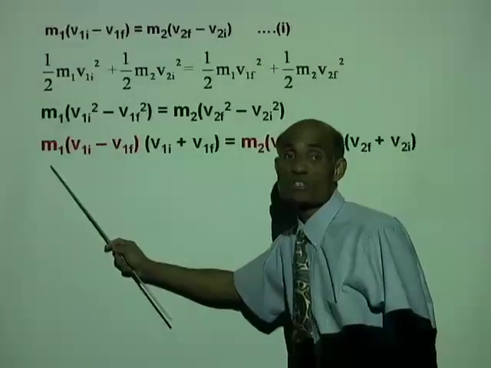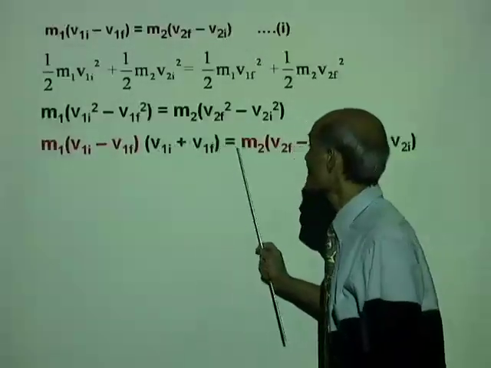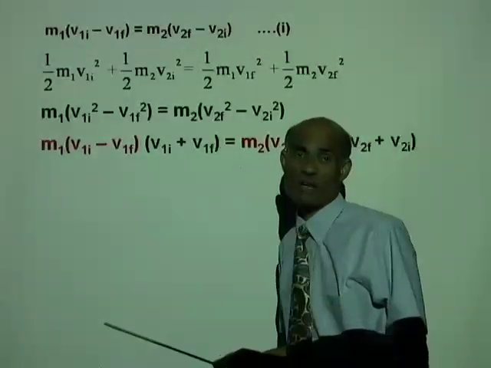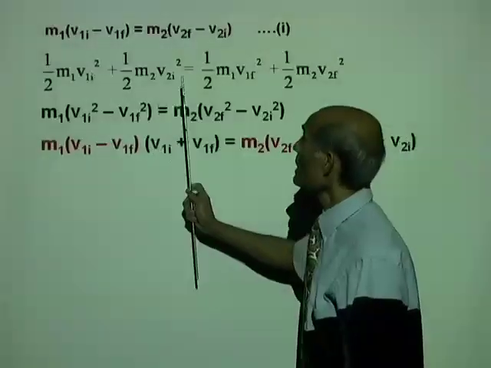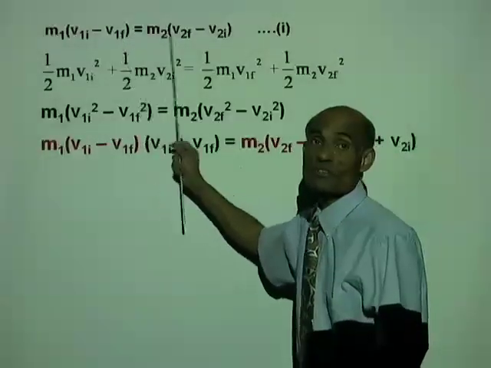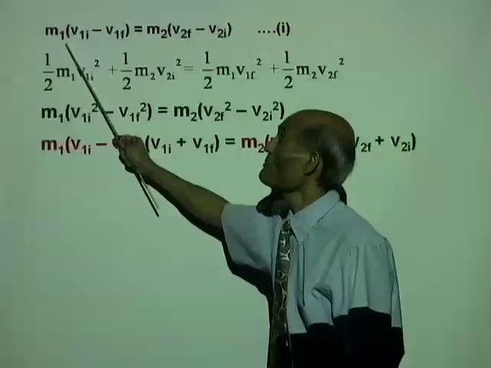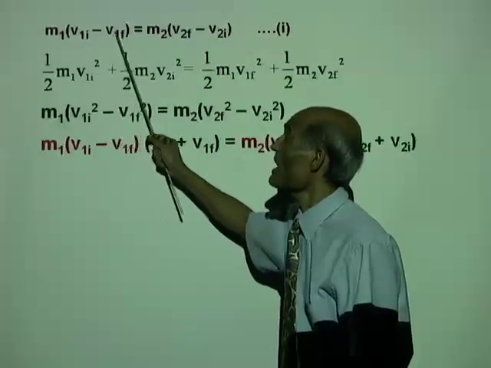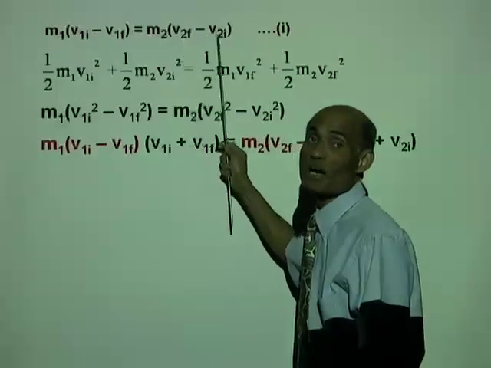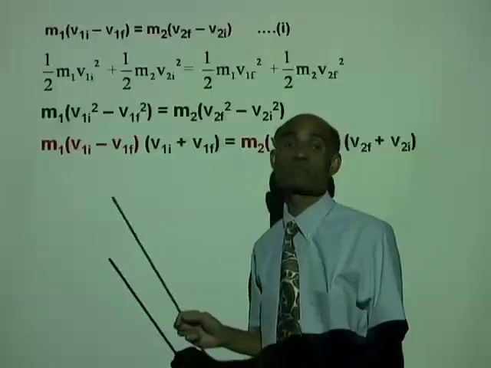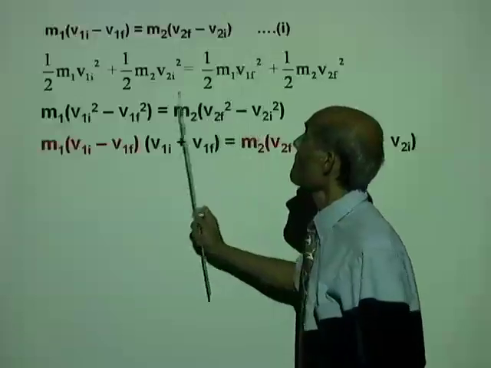Now, if you noticed, if you can watch this in color, well, the colors don't record very well. But if you look at our first equation, what is it? m1 times (v1i minus v1f) equal to m2 times (v2f minus v2i).